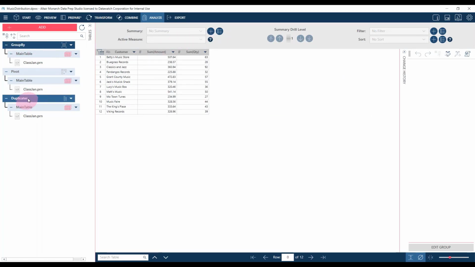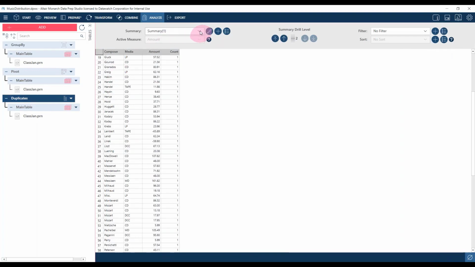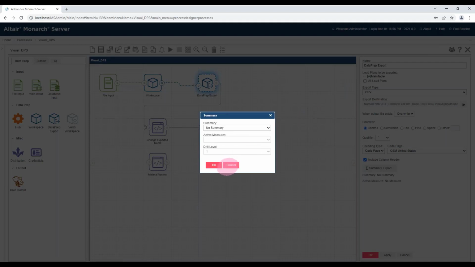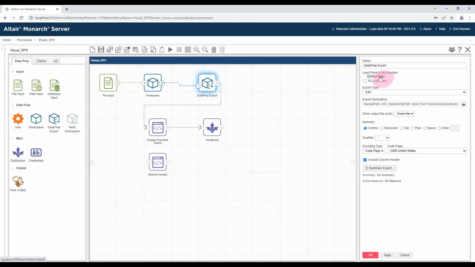So you have to make sure you're in the correct load plan to get the summaries, and therefore in Automator, you'd have to make sure you're exporting the correct load plan here. Obviously, this is a different workspace we're looking at, but if you have a workspace with multiple load plans, you'll see them all here. You need to make sure you select the right one to be able to export the associated summary.